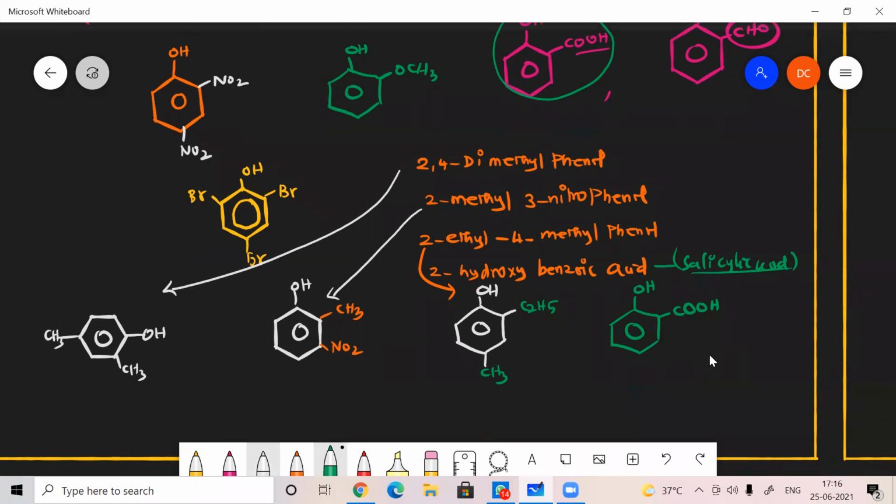Because of functional group priority, we give the first preference to benzoic acid, so the compound name ends with benzoic acid, and the OH group acts as a substituent, called hydroxy. Sir, but salicylic acid will come under the phenol group? Definitely, we can convert salicylic acid into phenol, and phenol into salicylic acid.